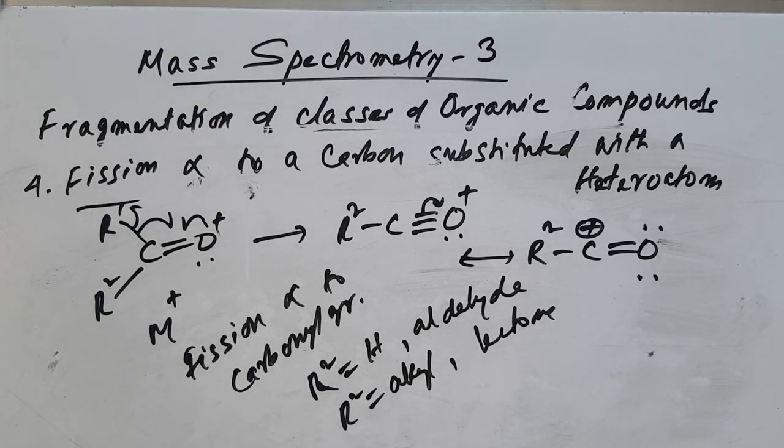If the alkene has a long chain, it undergoes McLafferty rearrangement, which also gives an intense peak. Then we have cycloalkenes also. We have discussed this thing, okay.